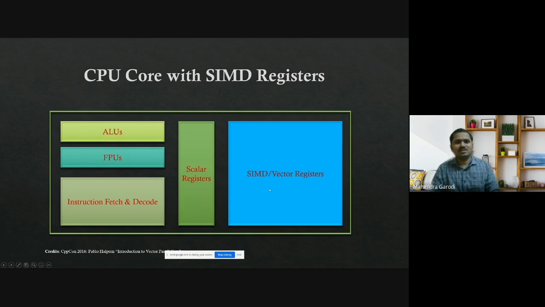Similarly, Intel has the AVX 512 extensions, where the individual register length is 512 bits. And there is not just a single register. On ARM, there are more than 30 registers with this same length, if that extension is enabled. And similarly on the Intel side also, the same thing. The same story goes for AMD or NVIDIA.